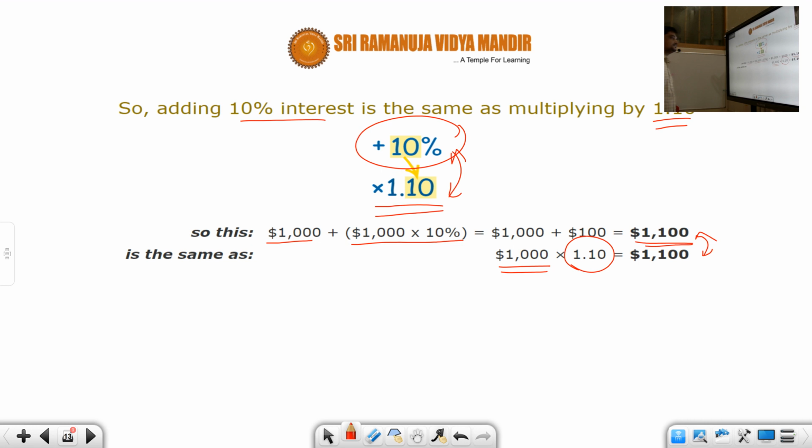Now note, the interest rate was turned into a decimal by dividing by 100, because the rate of interest is per 100. So read percentage to learn more. Okay, because we have discussed all this, how to convert the rate percent into decimals. But in practice, just move the decimal point 2 places.